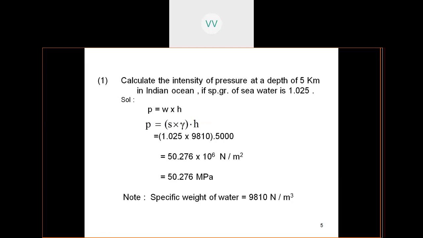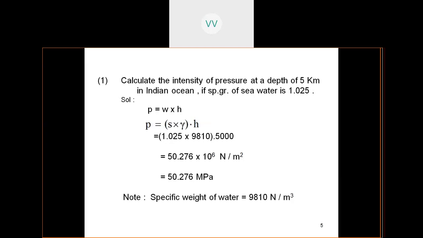Calculate the intensity of pressure at a depth of 5 kilometers in the Indian Ocean, if the specific gravity of the sea water is 1.025. So it has been asked to find out the pressure at a very great depth, that means 5 kilometers inside the Indian Ocean. Just imagine how much the pressure is going to be.